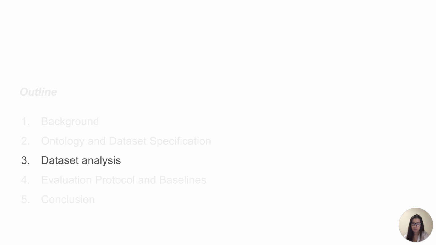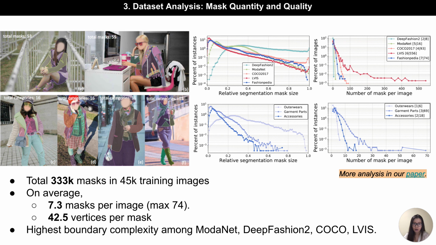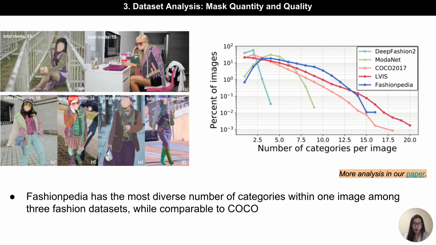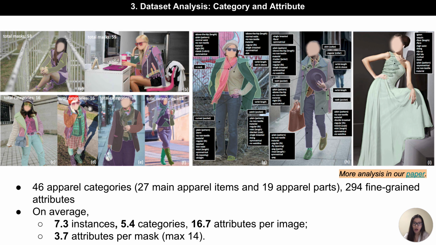Our masks also have the most complex boundaries compared to 4 other common segmentation datasets. Fashionpedia also has the most diverse number of categories within one image among three fashion datasets, while comparable to COCO, since we provide a comprehensive ontology for the annotation. Our standardized taxonomy contains 46 apparel categories and 294 fine-grained attributes.